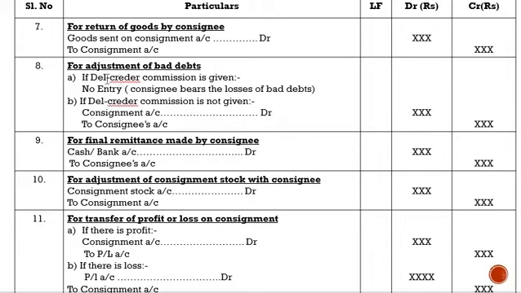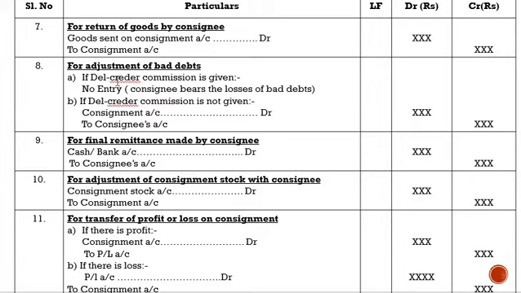Now what is this del credere commission? When the consignee sells the goods, the agent will get some amount of commission. The consignee basically works, that is he sells the goods, because he gets some amount of commission.